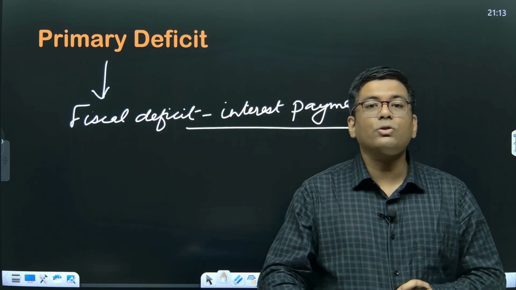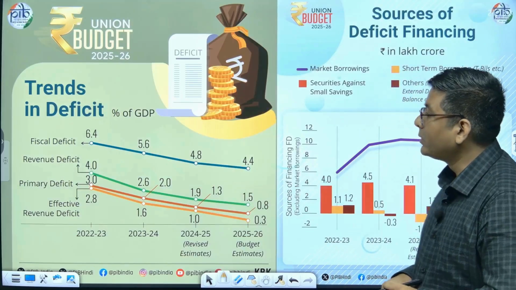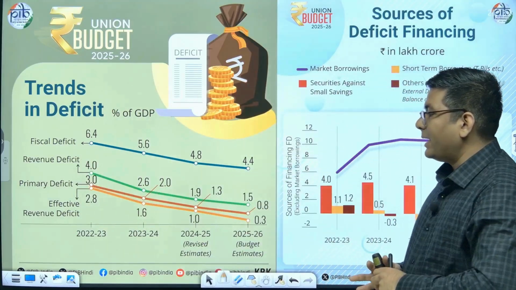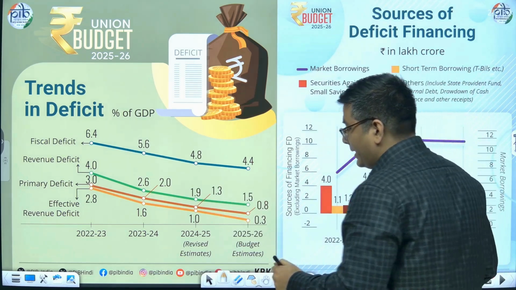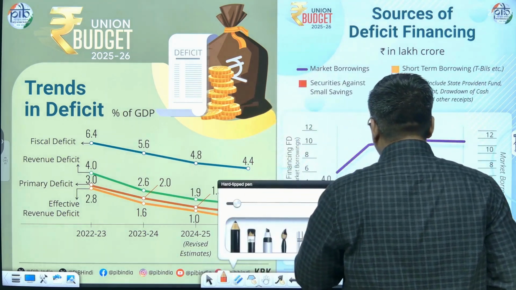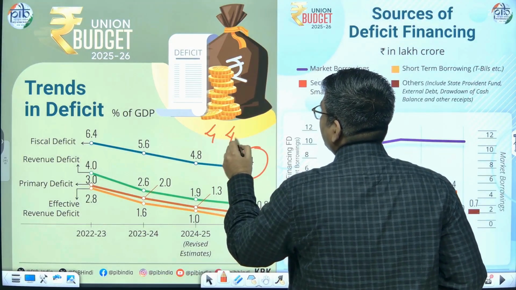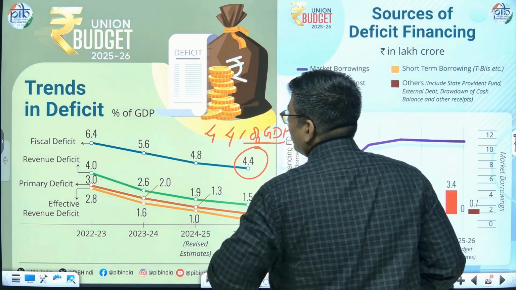You will not be able to use that amount of money for the purpose of economic development. So this is basically the trends in the deficit that have been there since 2023. So we see a downward trend. The current rate of fiscal deficit is basically 4.4. Now this is basically always expressed as a percentage of GDP. Okay, that is basically how we have the fiscal deficit.